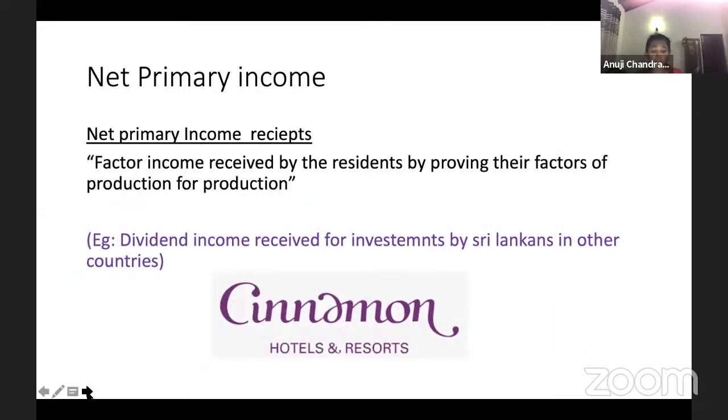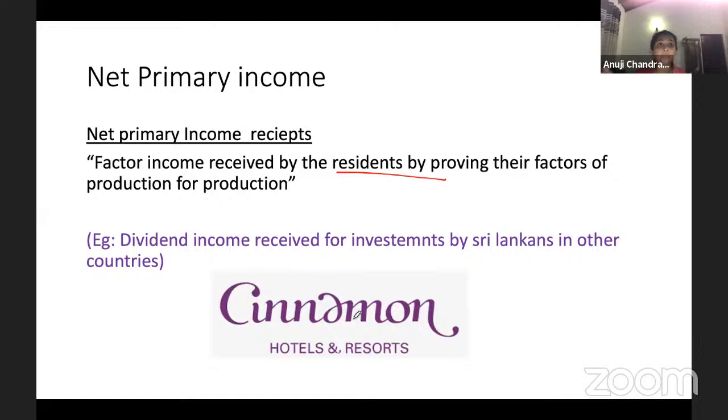I'm extending this net primary income again. Net primary income receipts are the factor income that is received by the residents by providing their factors of production for the production. Now, the residents of Sri Lanka are using their factors of production abroad. An example is Cinnamon, you definitely know Cinnamon Grand, Cinnamon Lakeside, all this is a chain of Cinnamon hotels. So Cinnamon hotels is not only in Sri Lanka, but also in countries like the Maldives.